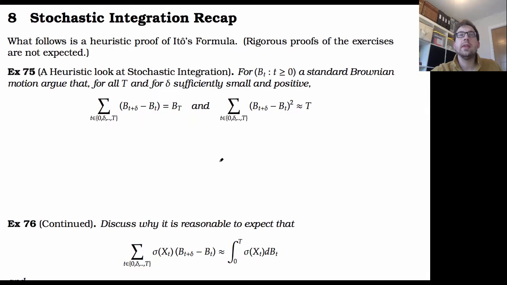The point of this class, lecture, video is to recap some of the things you should already know about stochastic integration and Ito's formula. We're going to apply a kind of unrigorous look at these, a bit like before when we were deriving the HJB equation. We relied on various Taylor expansions in order to derive the Hamilton-Jacobi-Bellman equation from the discrete time Bellman equation. Okay, we want to do something similar.